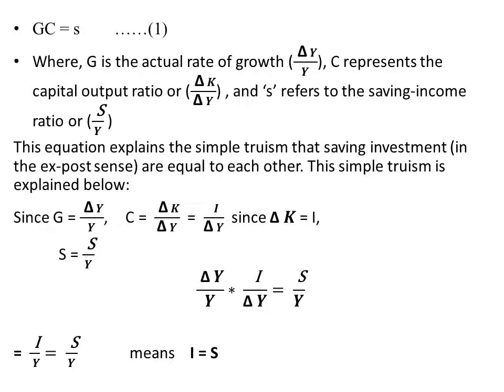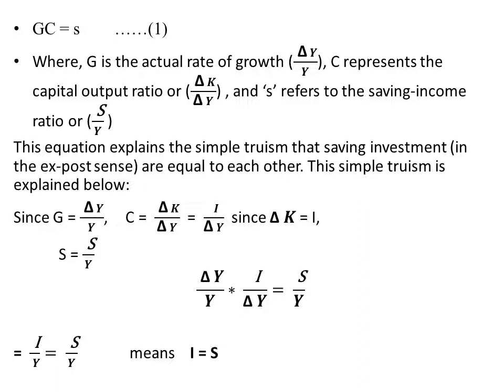This ratio explains the simple truism that saving and investment, in the ex post sense, are equal to each other. The simple truism is explained below. Since G equal to delta Y by Y, the actual growth rate is equal to delta Y by Y. C, that is capital output ratio, equal to delta K by Y.